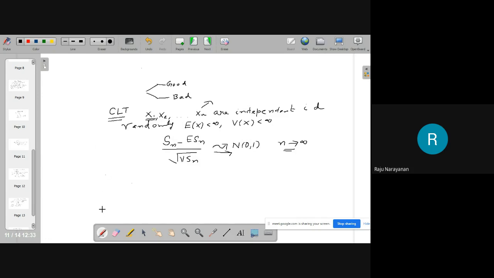One more thing I have to tell: continuity correction. What is continuity correction? Suppose you have to make a payment of 90 rupees 78 paise to the Government of India, then you have to pay 20 rupees. That's all. If you have to pay 19 rupees 8 paise, then you need to pay only 19 rupees. This is continuity correction.